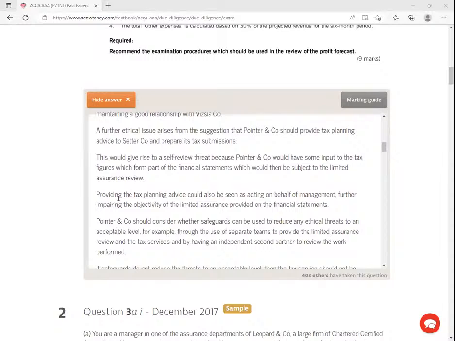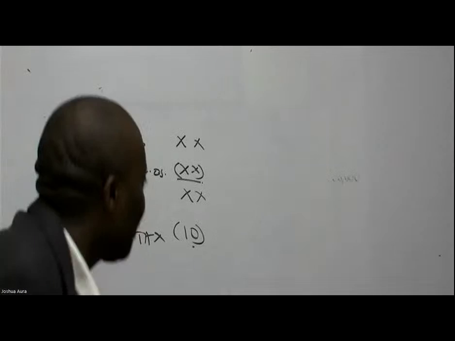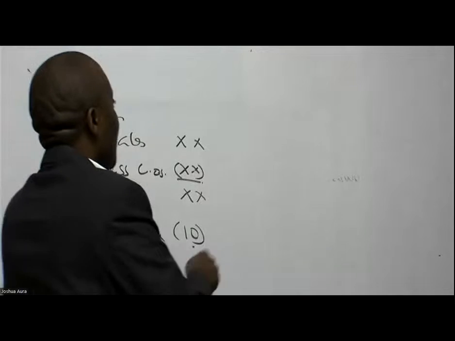So providing tax planning advice could also be seen as acting on behalf of management, further impairing the objectivity of the limited assurance providers on the financial statements. Ladies and gentlemen, when you're offering this tax planning, even tax computation itself, at the end of the day, you're putting yourself under these advocacy issues.